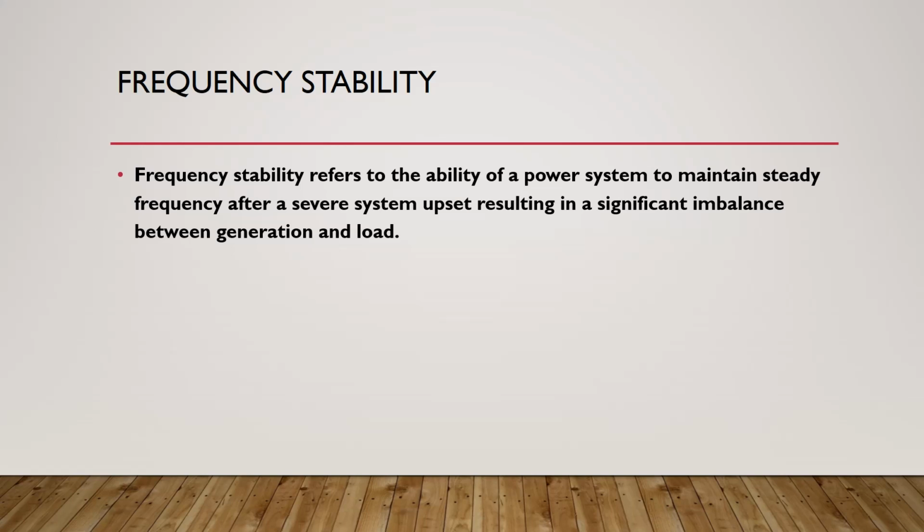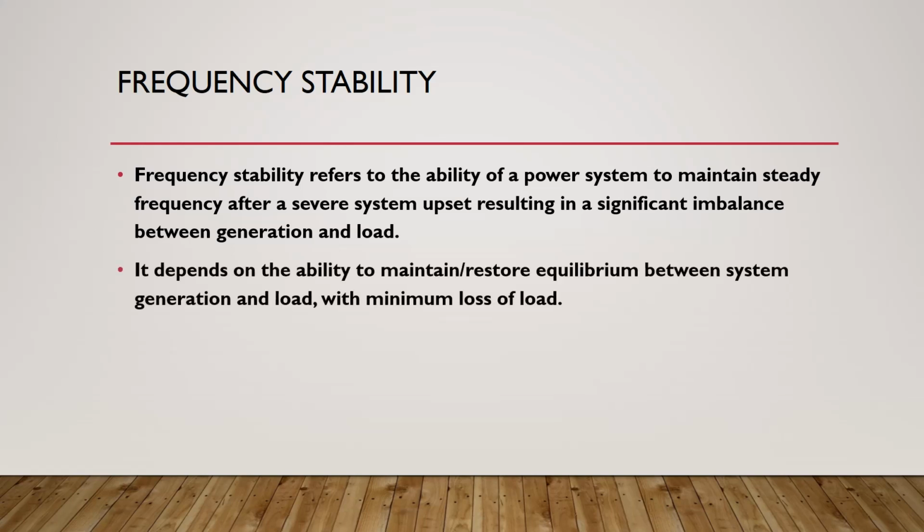The frequency will not have any oscillations. Same as the rotor angle, it will reach a steady state value of the frequency, same as the steady state value for the rotor angle. So the problem of the frequency stability is caused by the imbalance between generation and load. It depends on the ability to maintain or restore the equilibrium between the system generation and the load with the minimum loss of load. What does it mean?